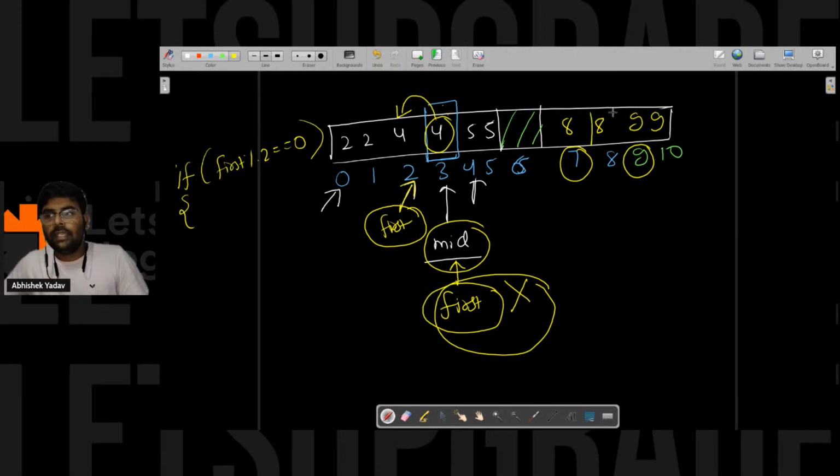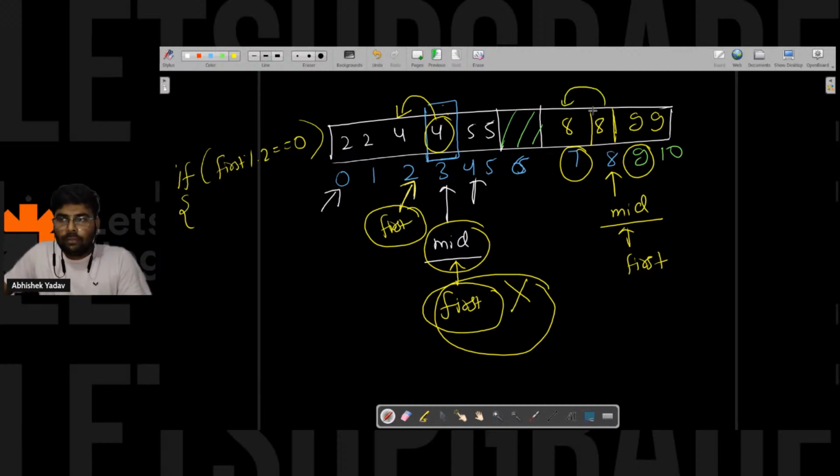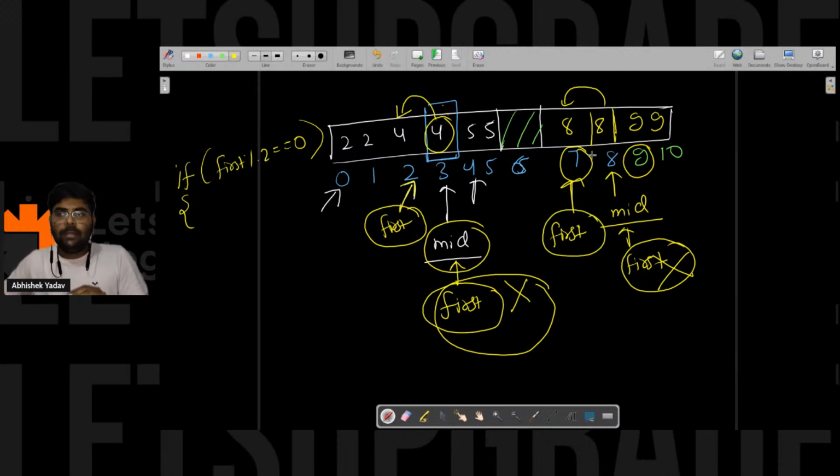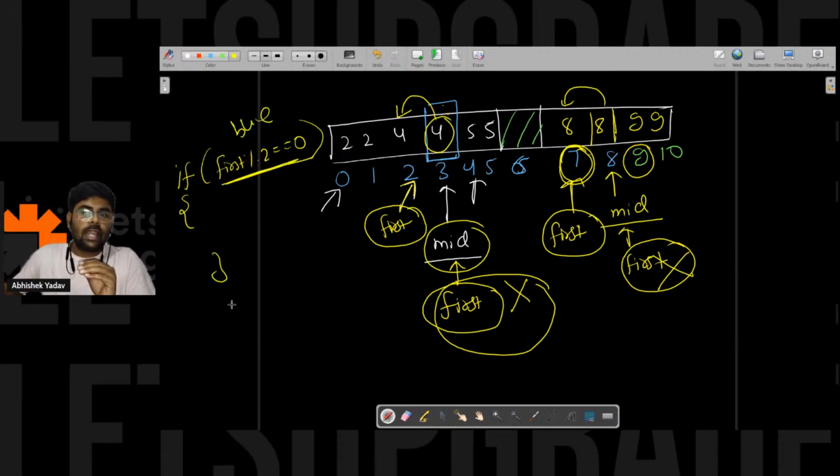Similarly, let's assume you are in the yellow region this time, and you are here. This is a mid. So you are first assuming that this is your first element of the pair. After that you are comparing whether the mid element is equal to the previous adjacent element. Yes, it is equal, so you are updating the value of first. You are saying this is the first element of the pair. This time the first element of the pair is at the odd index, and this part is telling you whether you are in the blue region, and the else part is telling you that you are in the yellow region.